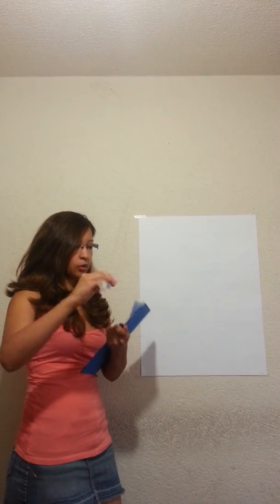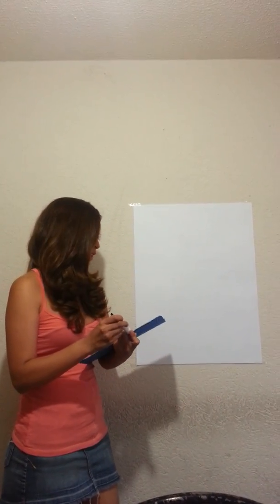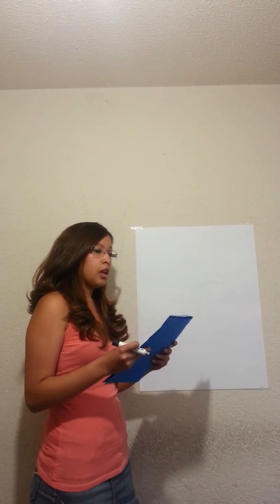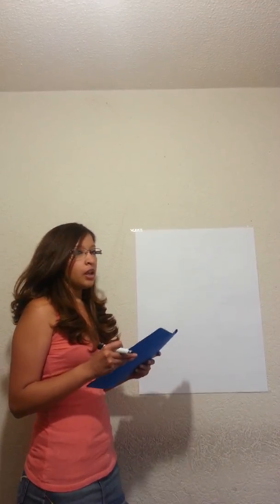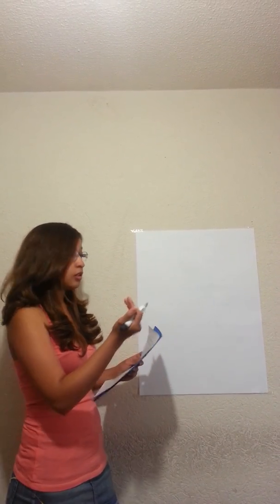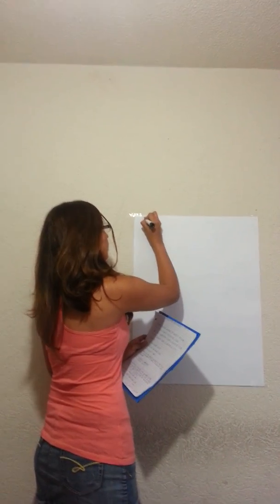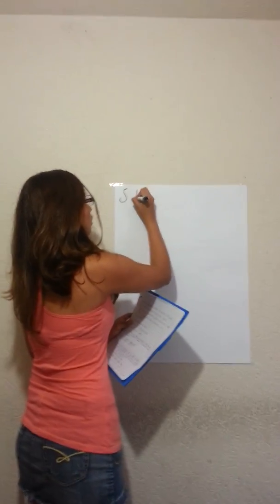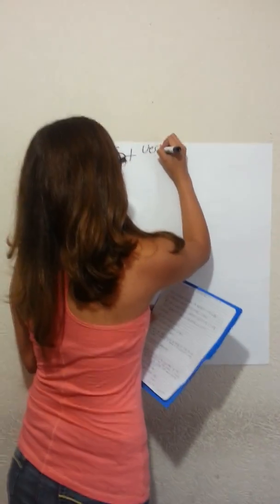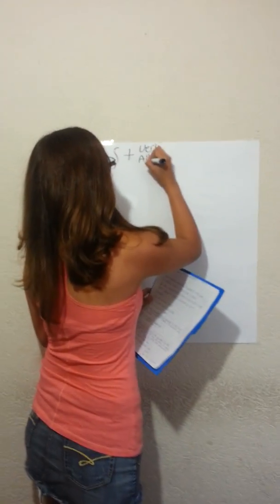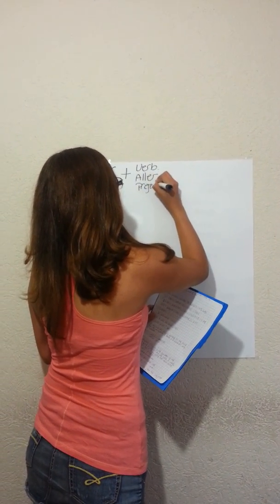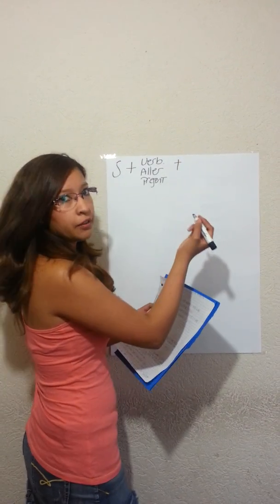Now, I'm going to explain the use of the future in French and in English. In first place, I want to say that in French, the futur proche is an action that is going to happen soon or in a near future. And to use this future in French, we need to write the subject plus the verb aller in present plus a verb in infinitive.